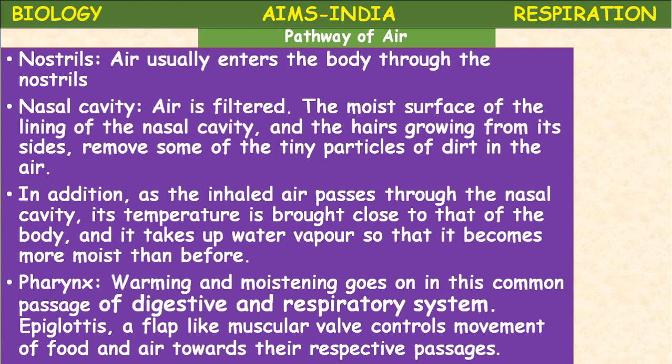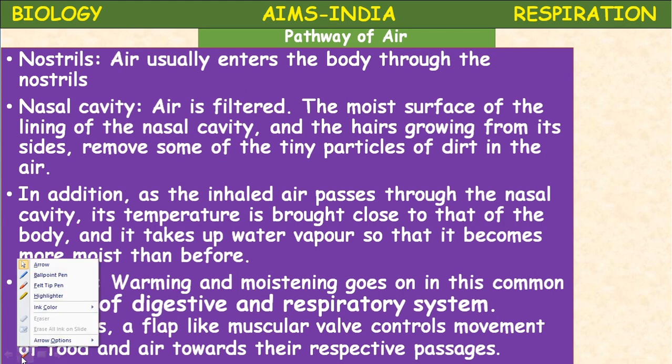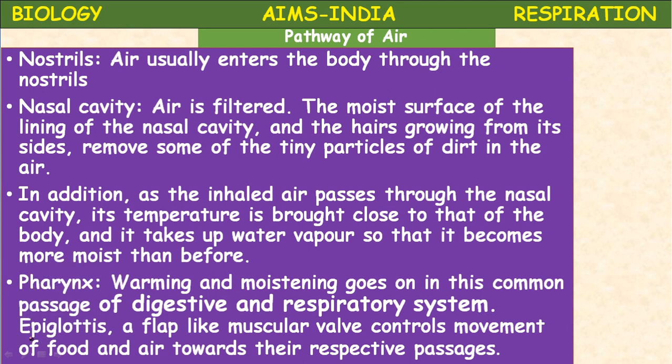The pharynx is a common junction for the digestive system and respiratory system. In the pharynx, there is a structure called the epiglottis, which you have studied in nutrition. That epiglottis, a flap-like muscular valve, controls the movement of food and air towards their respective passages. It allows the air to enter into the windpipe.